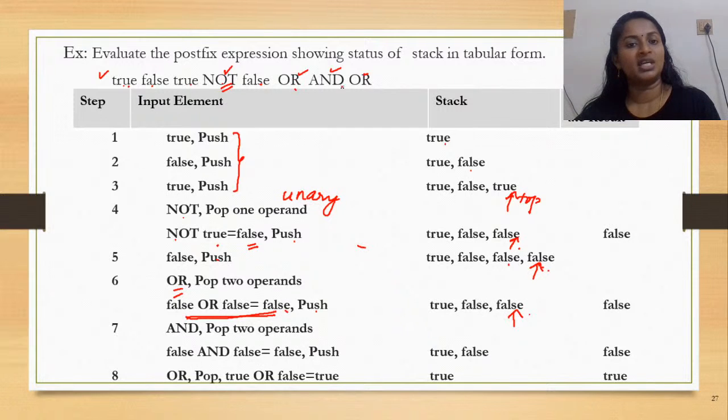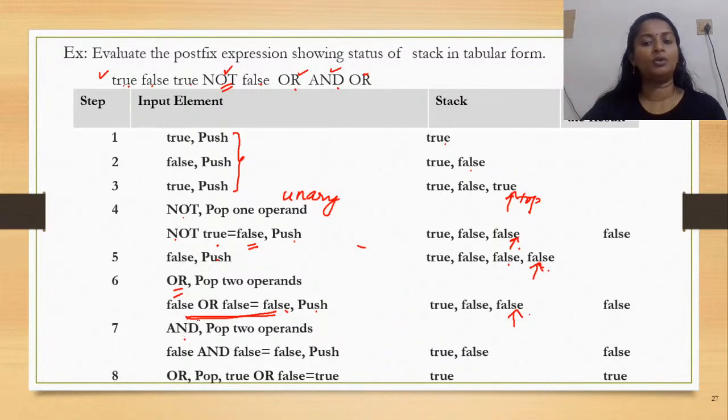So as you proceed, you will see the next operator and again pop two values. You would be popping false and false. Compute the expression. What is the result? False. False is an operand. Push it to the stack. Now here is where your top would be pointing to.